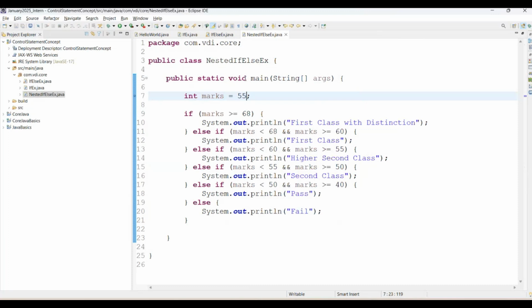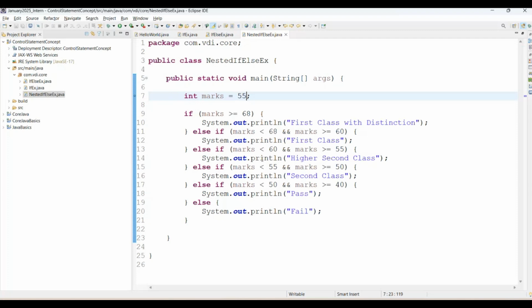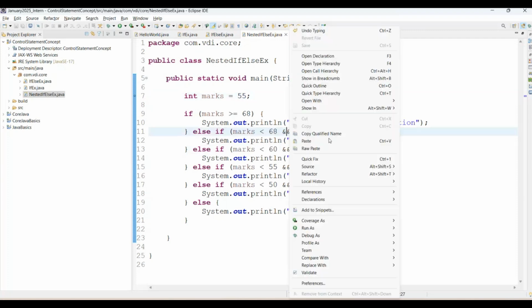If I am passing 55, then what will be the output? Correct, Yuguraj. It will give us the higher second class. It means this condition is satisfied. See on screen.